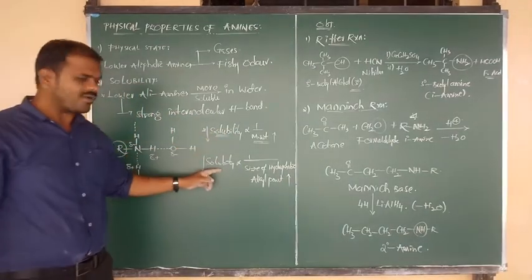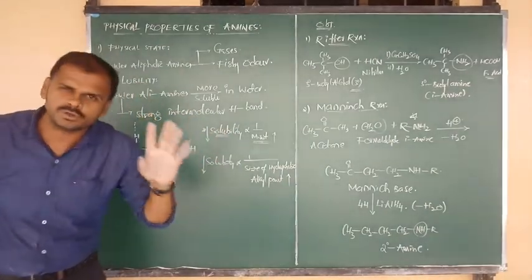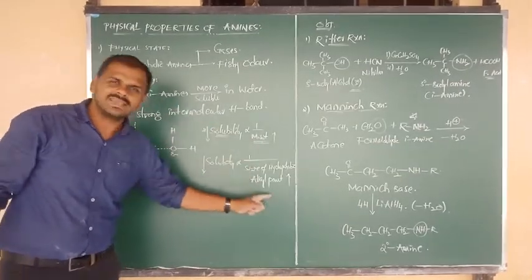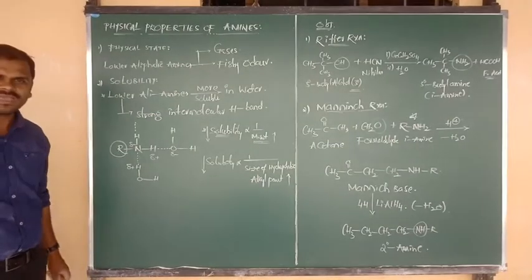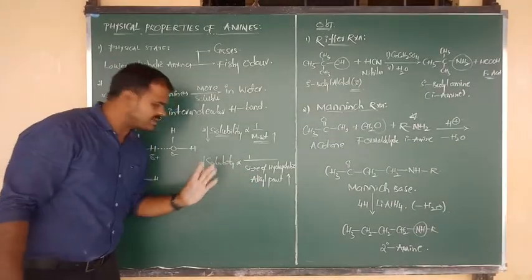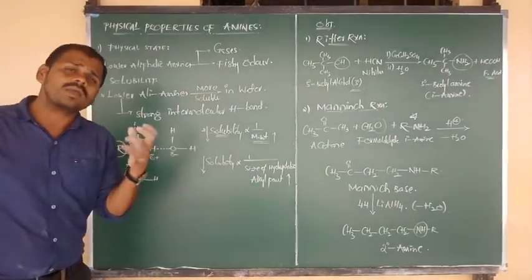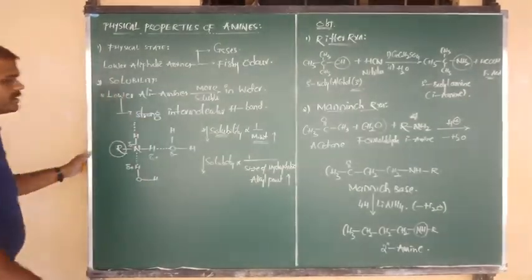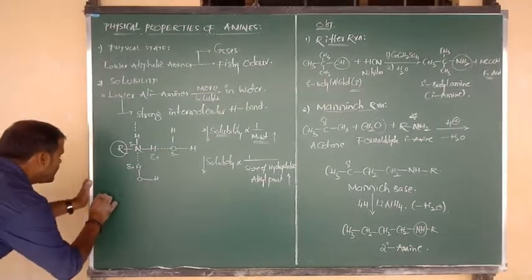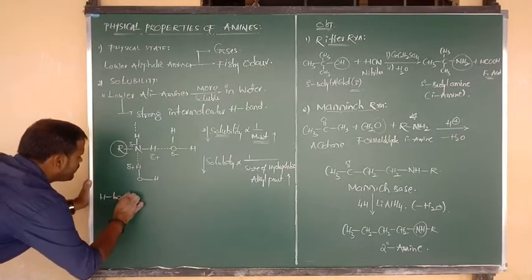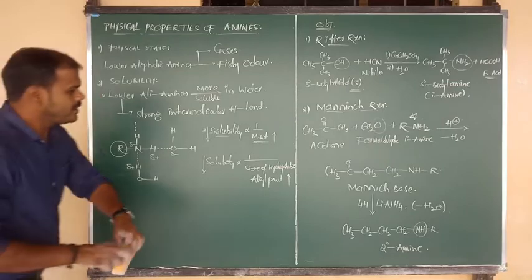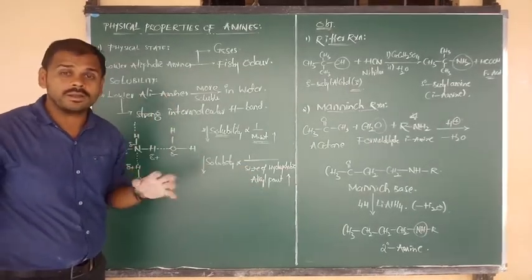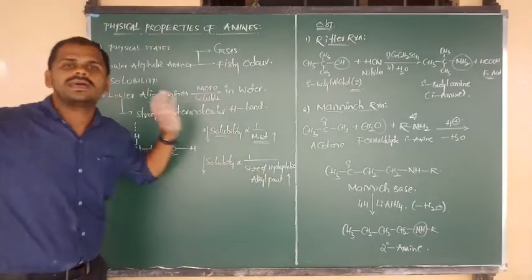So the solubility of amines is mainly inversely proportional to 2 factors. One is the molecular weight of the amine, number 2 is the size of the alkyl part. So which amine may contain small size? Primary amine. Okay, so next one, hydrogen bonding, once again. Small size alkyl part, lower amines, are more soluble in water, but higher amines are less soluble in water.